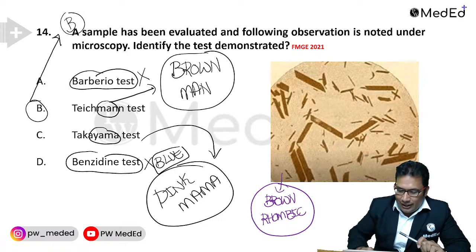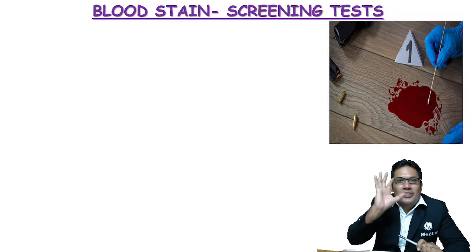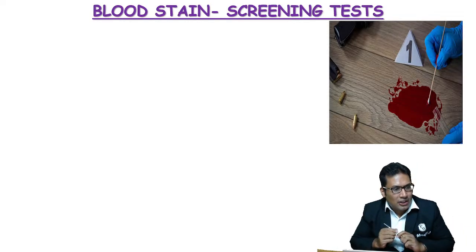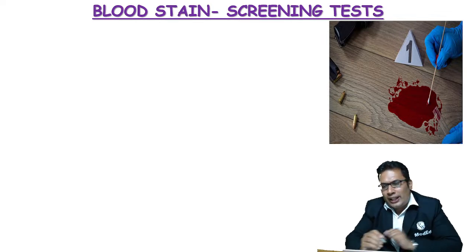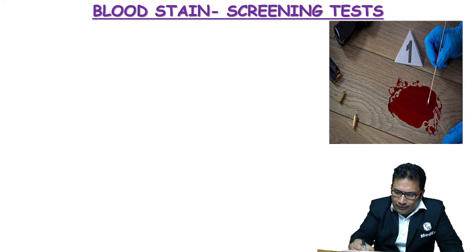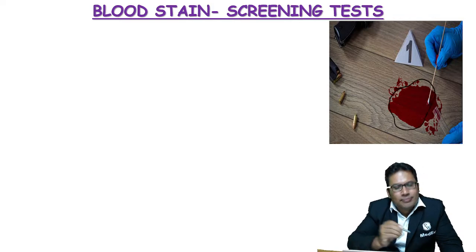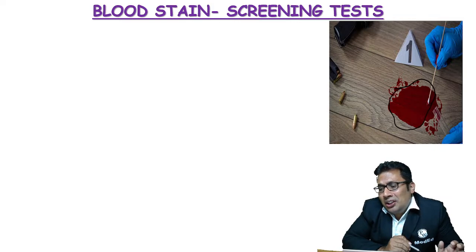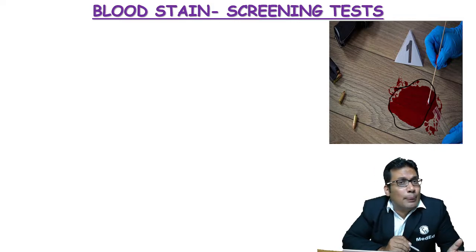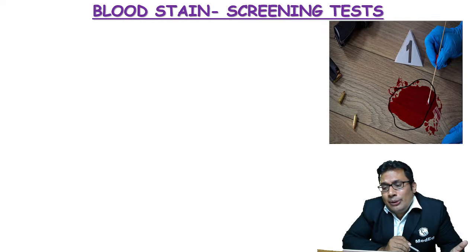So now let me start with the blood stain. This is very, very commonly asked in the exam. Look at this. Here is the blood stain. See, for me it is blood stain, but it can be anything. It can be beetroot stain also. It can be some fruit juice also. It can be some vegetable juice also.